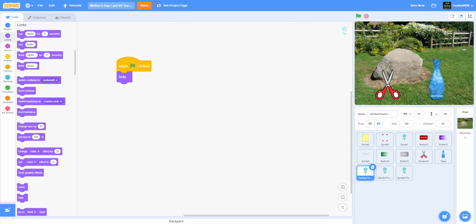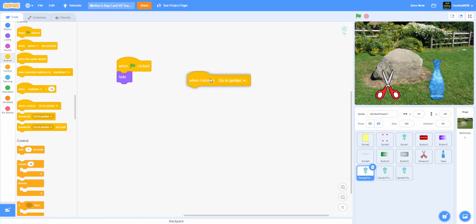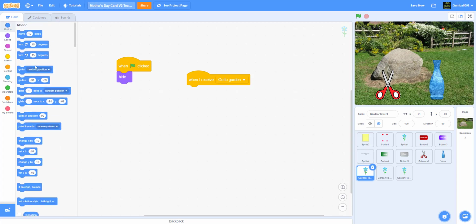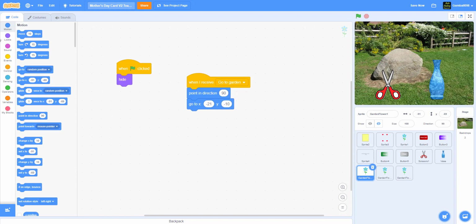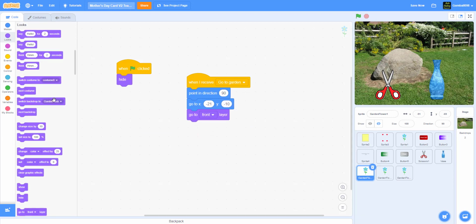So you have to go when I receive go to garden, it'll point in direction 90. Oh, and it'll go to a position I have it at, some coordinate, -21, +10. -10 I meant, not +10. And go to the front layer. So that's what I have for this one. Go backwards 1 layer too.